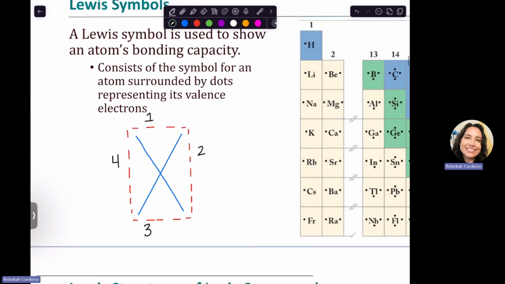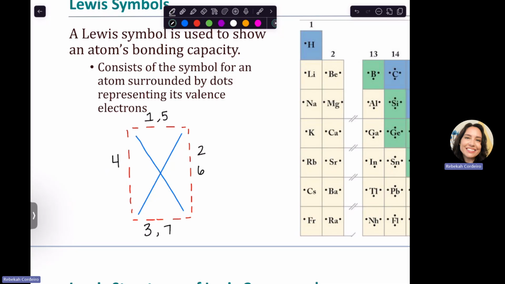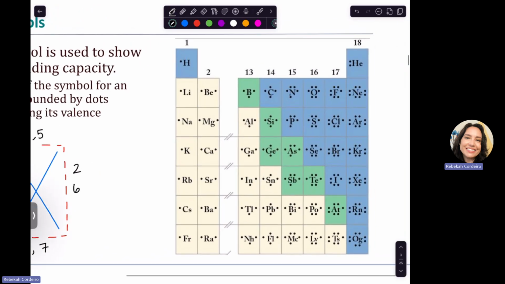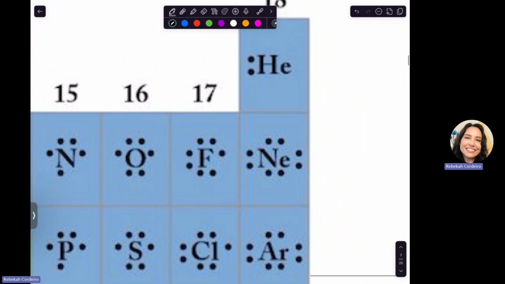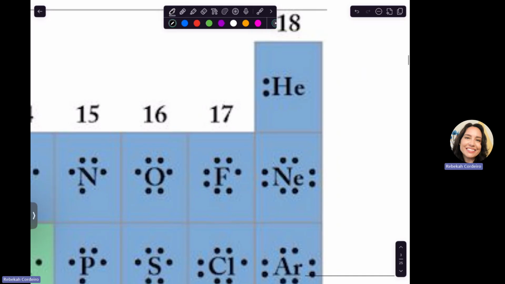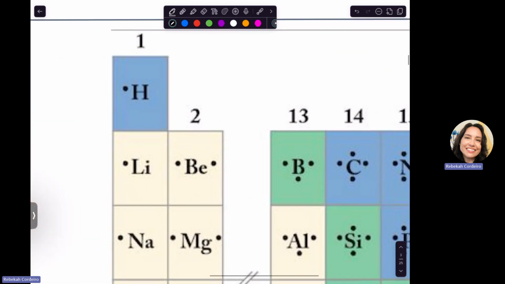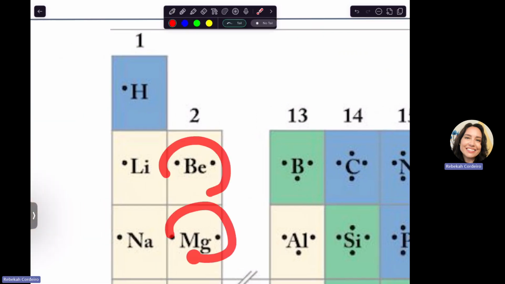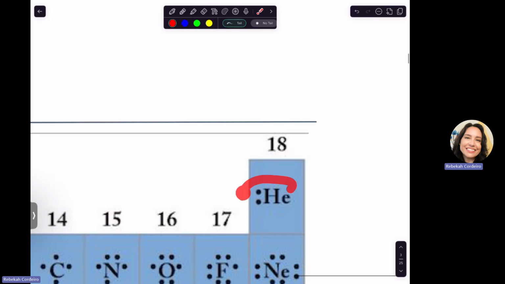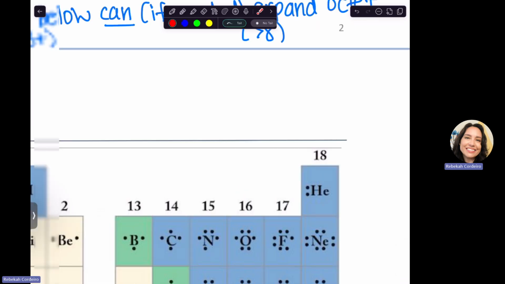If I want to keep going, I would put my 5th one here. I would put my 6th one here. I put my 7th, and then I would put my 8th. So 8 would have 2 pairs around it. Notice that helium has those 2 dots on the same side. This is important for helium because we're trying to say it's not the same kind of 2 electrons as like beryllium and magnesium. These electrons are creating that duet. So we just put them together for helium. So that's why you'll see that difference.